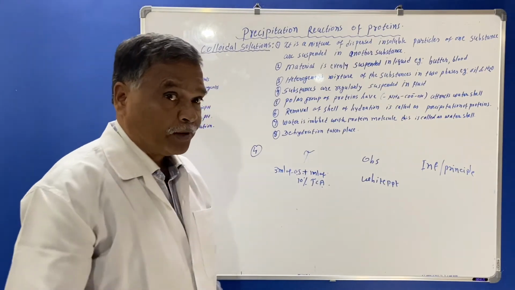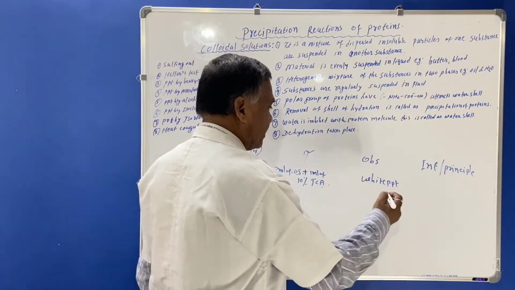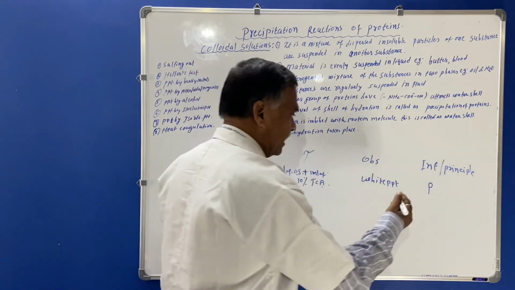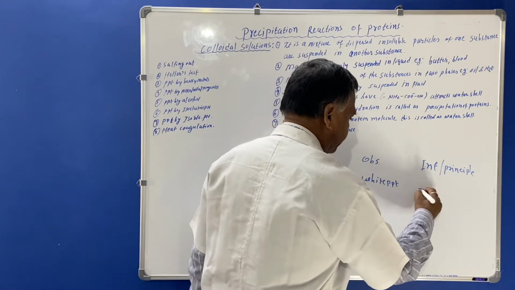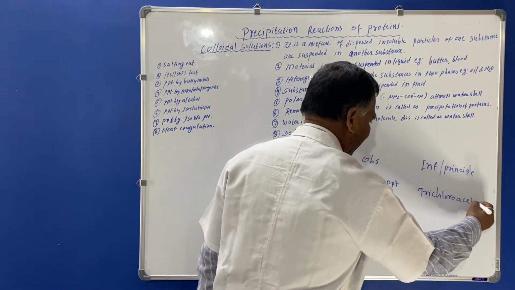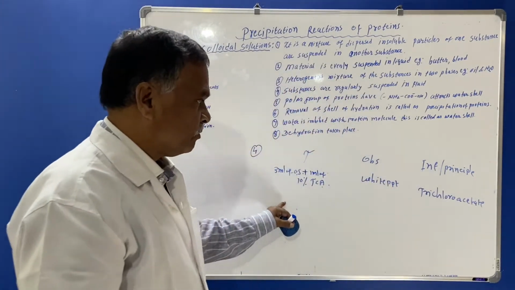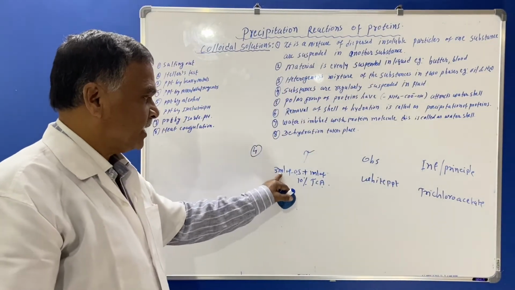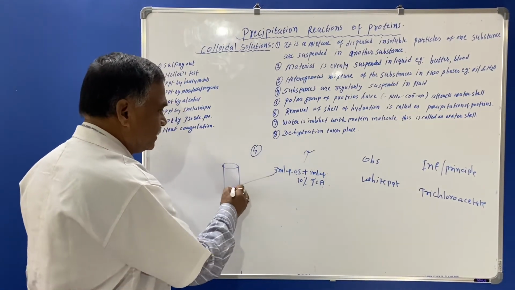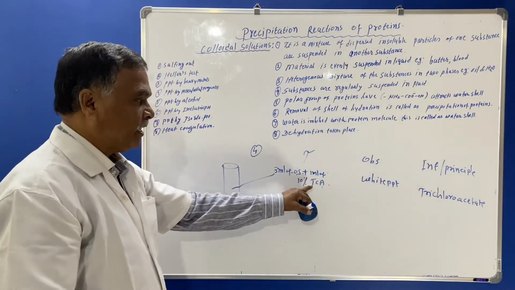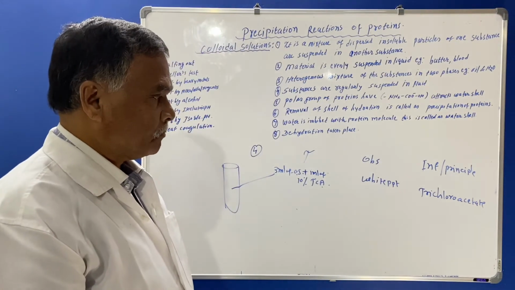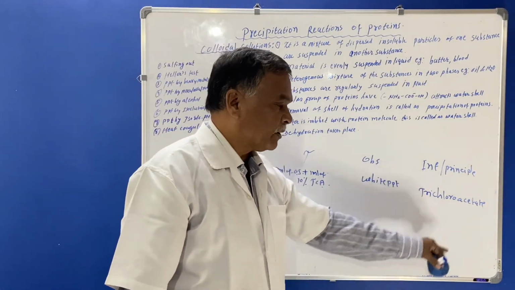What is the principle of this test? The proteins are precipitated by trichloroacetic acid and will form trichloroacetate. When you take 3 ml of original solution and 1 ml of 10% TCA, white precipitation forms, and proteins are precipitated and will form trichloroacetate.